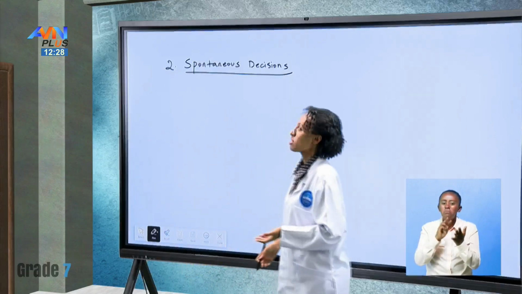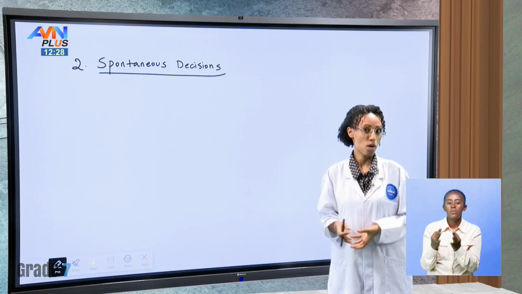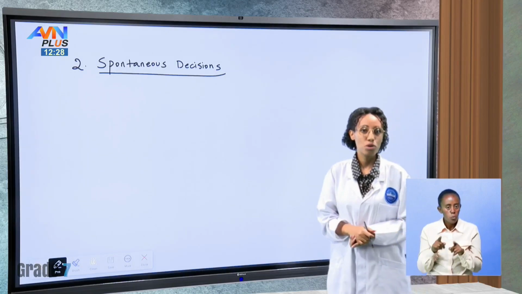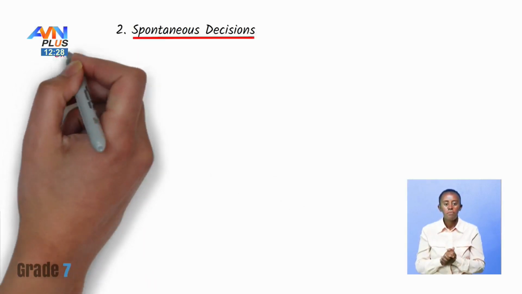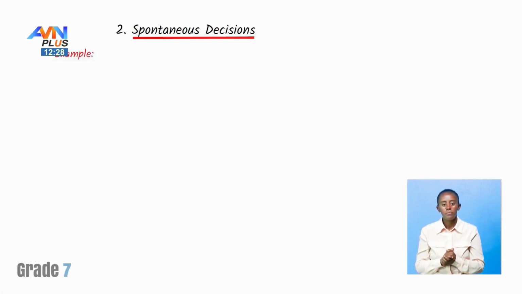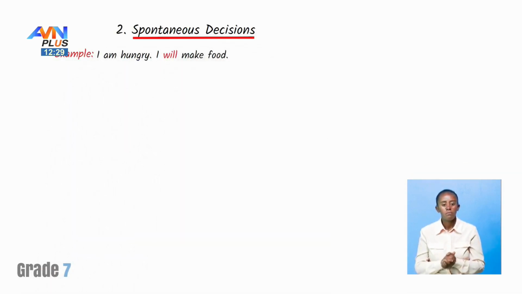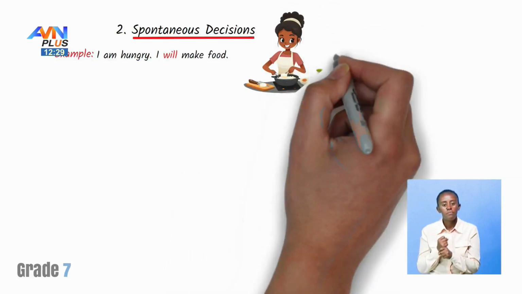Spontaneous decisions means deciding something on the spot, at that moment. So when we do that, we use will as well. For example, I am hungry. I will make food.